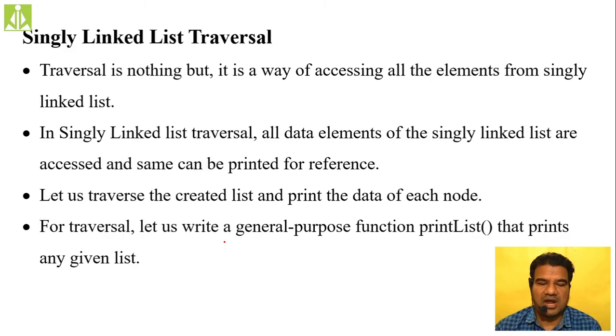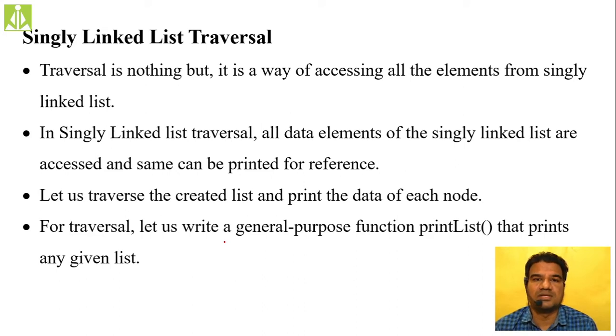The traversal we discussed. Traversal is nothing but visiting all the nodes inside your data structure. It is a way of accessing all the elements. It is a way to visit all the nodes to get the value and print the value. That's it. Traversal will not change any data value inside your data structure.